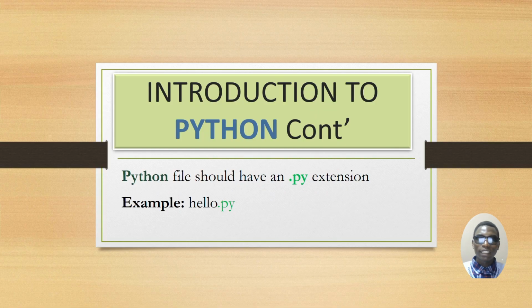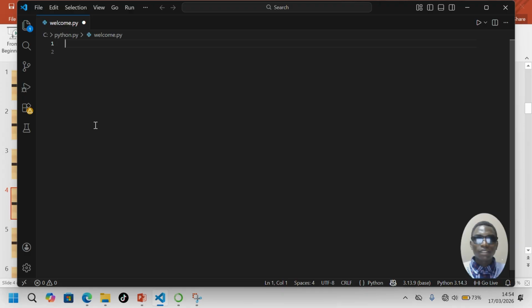Also, a Python file should have the .py extension, to mean that each and every Python file should have this extension. You know that, for example, in C++ each file should have .cpp, to mean C++. Here we just use .py. For example, we write hello.py. Also, let me show you an example in the code editor. As you see here, we have our file called welcome.py, showing that this file is for a Python program, right?